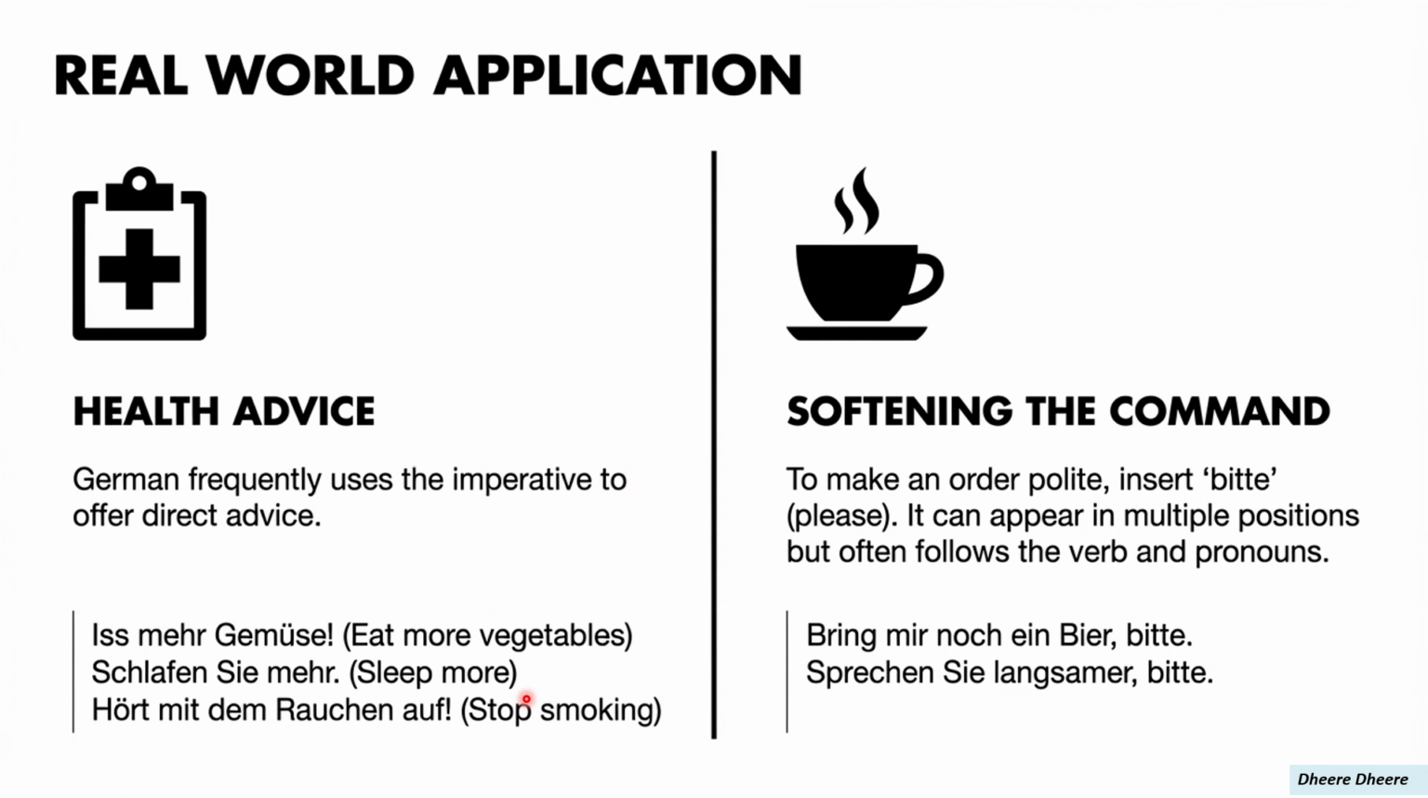If we wish to soften our command to make it sound more polite, we use the word bitte, which means please in English. The word bitte usually follows the verb and pronouns. For example, these sentences: Bring mir noch ein Bier, bitte, which means please bring me another beer. Sprechen Sie langsamer, bitte, which means please speak slowly.